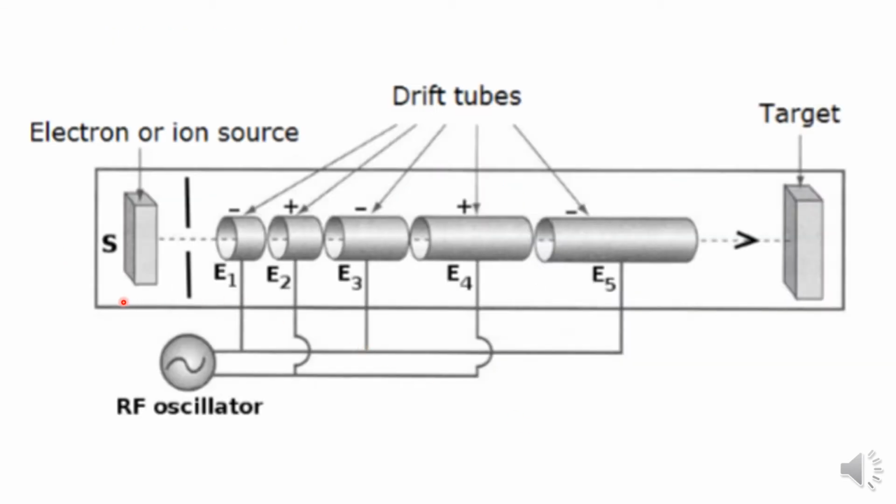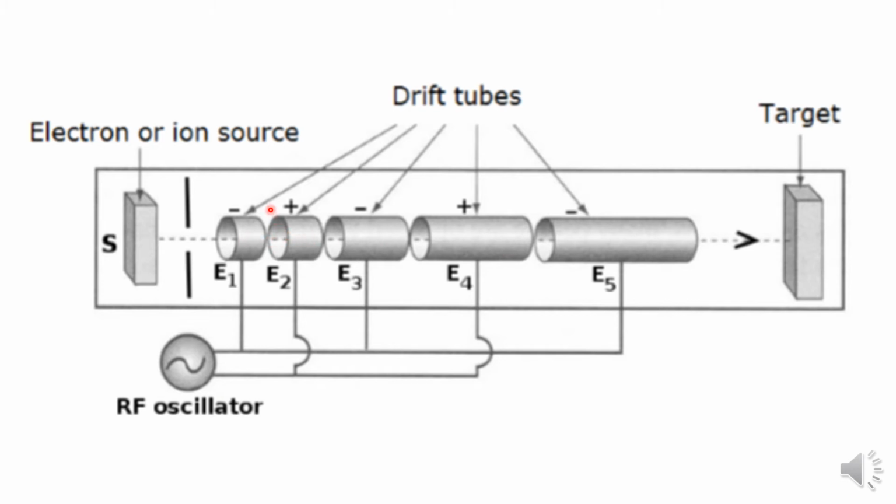So here, this is the vacuum tube of the linear accelerator, which consists of a series of electrodes. Look at the diagram. E1, E2, E3, E4, E5, these are the electrodes which are arranged one after the other, and they are not directly connected.